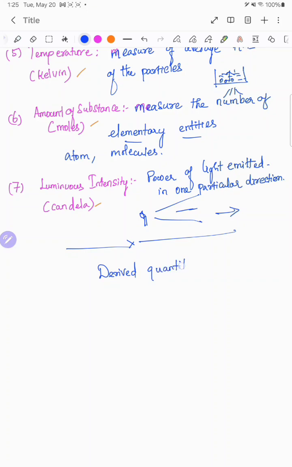We will go one by one. So what are derived quantities? Derived means we are making it out from some other object. Something is helping and some other term is being combined to get the answer.